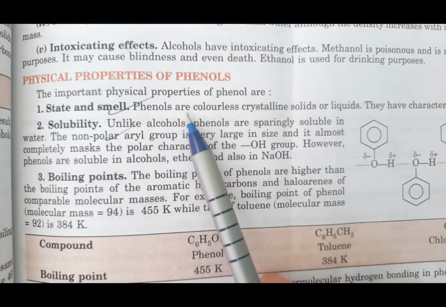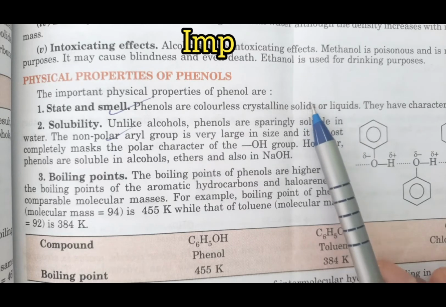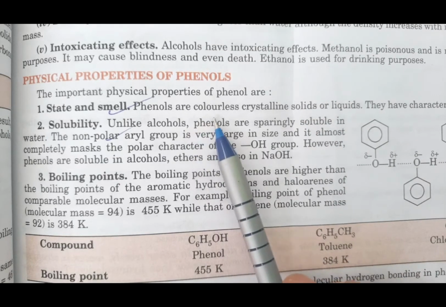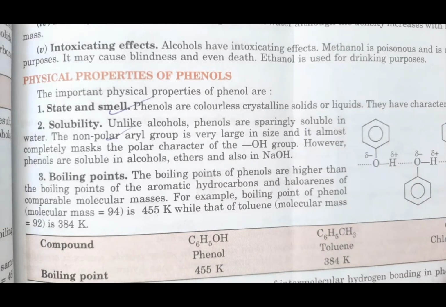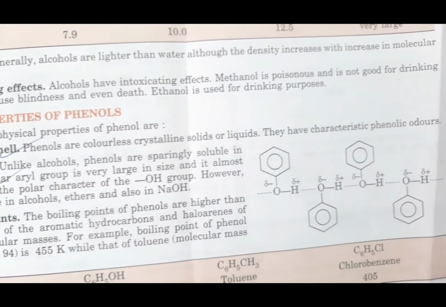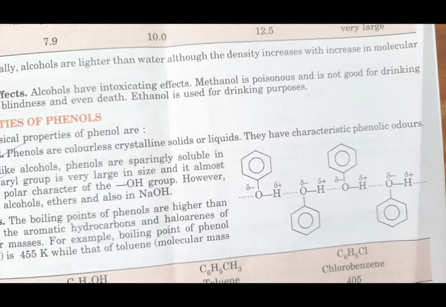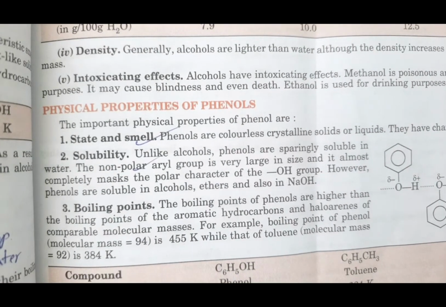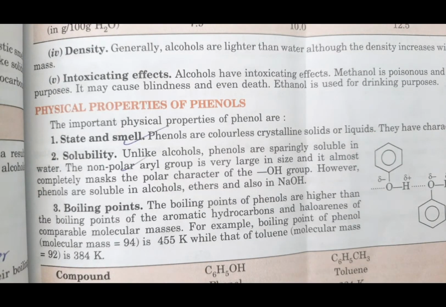Do remember, phenol is a colorless crystalline solid or liquid. In cold climate, it exists in the solid state. In high temperature, it exists in the liquid state, but it is a colorless crystalline solid or liquid. And they have a characteristic phenolic odor, we say. So do remember, physical state: it is a colorless crystalline solid or liquid, and it has a characteristic phenolic smell.